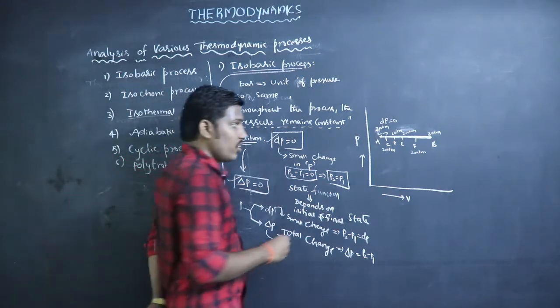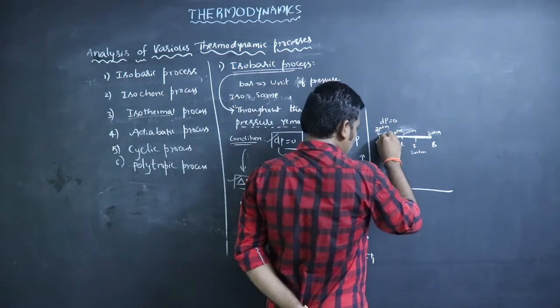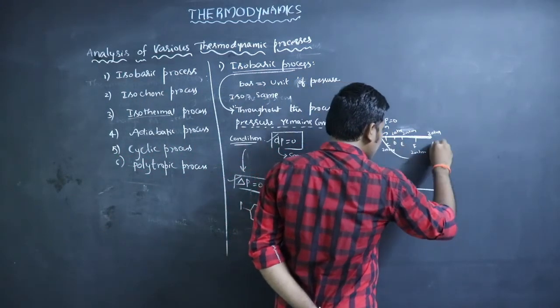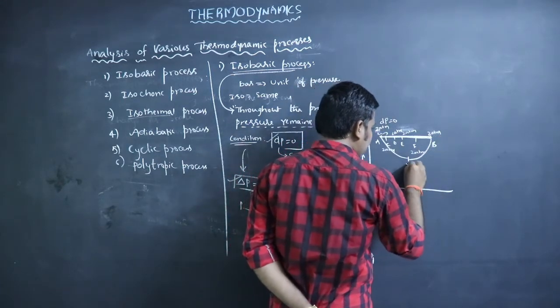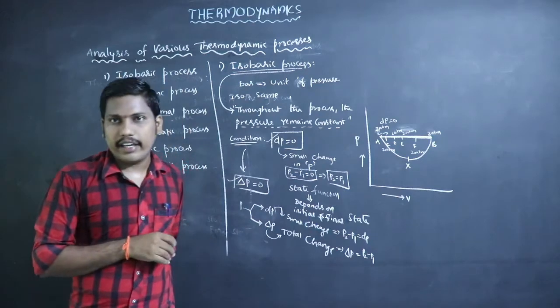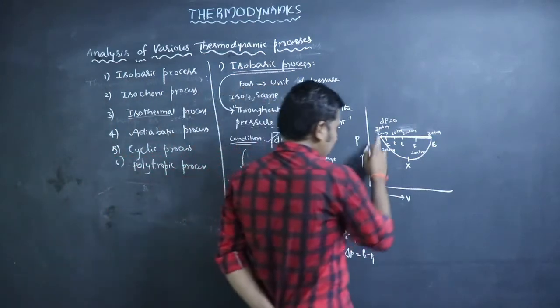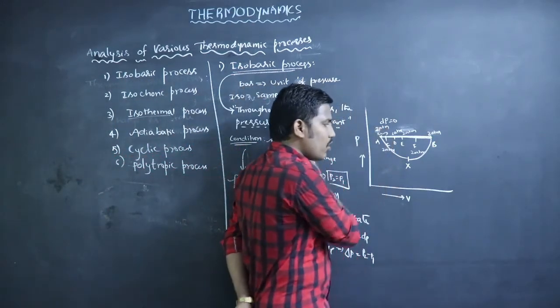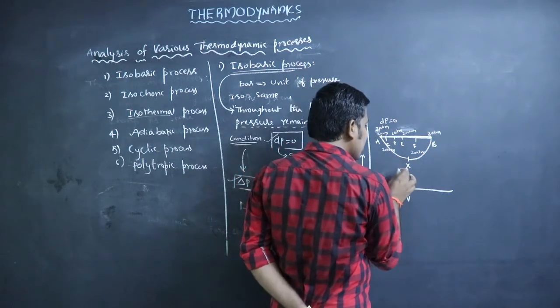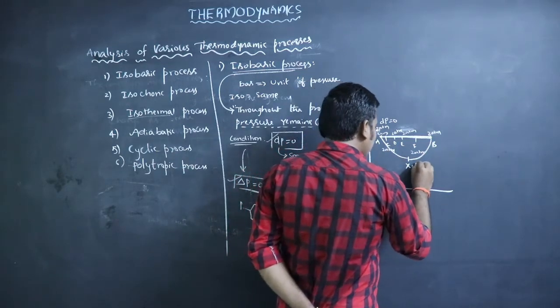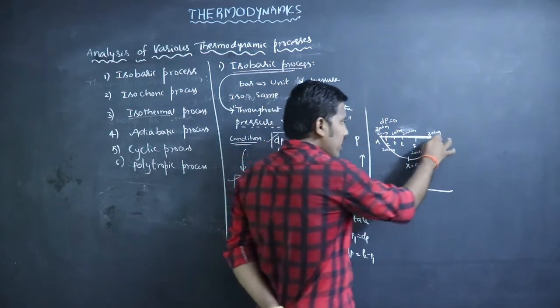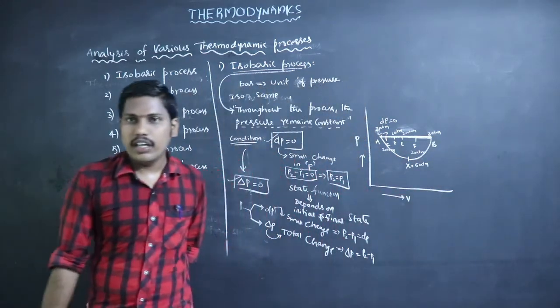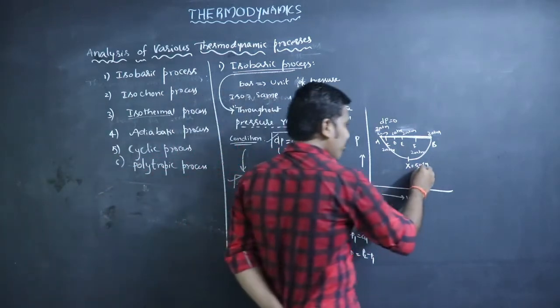Sometimes the process is like this. This is point A, this is point X. Let us imagine that at point A the pressure is 2 atmosphere, but after reaching point X it may be 5 atmosphere. From X to B the pressure goes from 5 to 2.